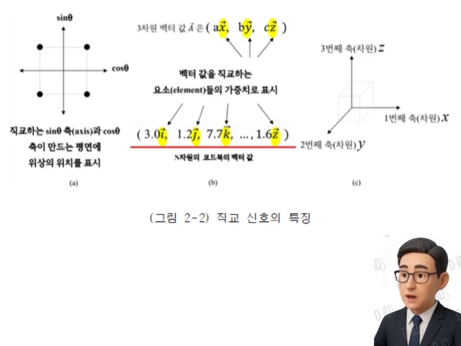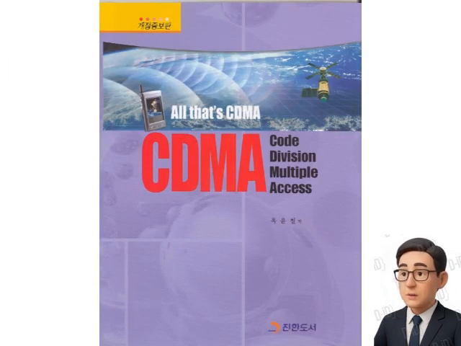As for the directions of movement, horizontal, vertical, and height, there are three orthogonal directions. Thus, each element of a vector representing motion is defined by the orthogonal elements i, j, and k. The most representative vector value we know is a coordinate value located on the x, y plane, that is, the coordinate 2, 3, is a value where the x component is 2, and the y component is 3. For this reason, orthogonal elements are called coordinate axes. Furthermore, in physics, coordinate axes are also referred to as dimensions.